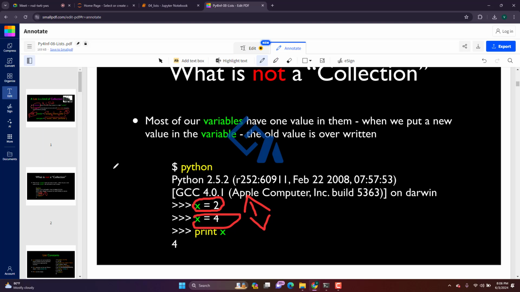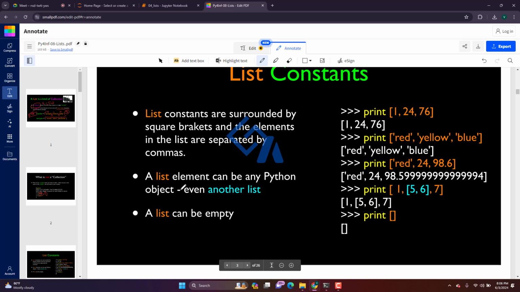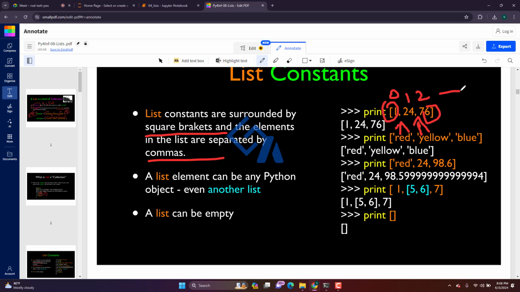But usually it is similar to how an array works. Then, as we already said, a list has square brackets around it and is separated by commas. So this is an open bracket, close bracket, and it is separated by commas. And whatever the values in between, the index will always start from 0 and go up to n minus 1. Okay, this is about the list.